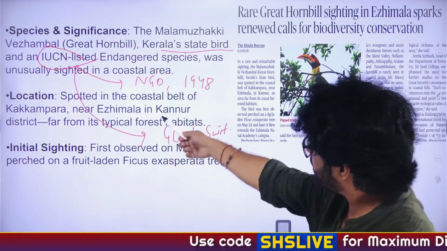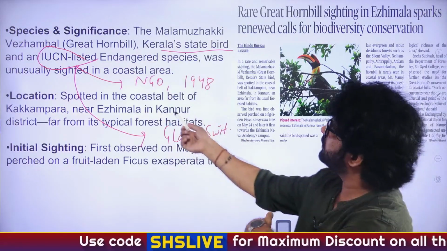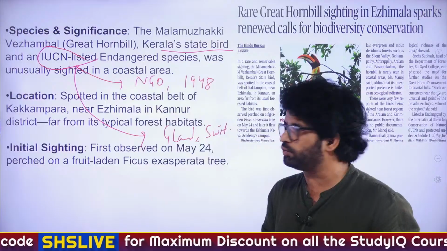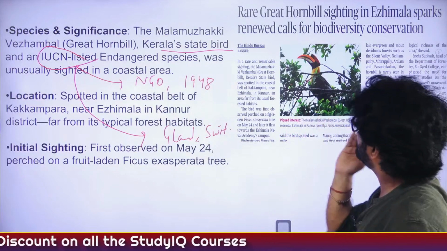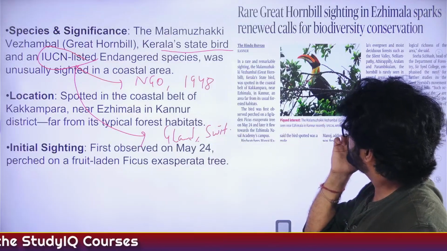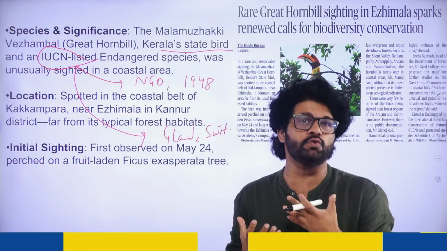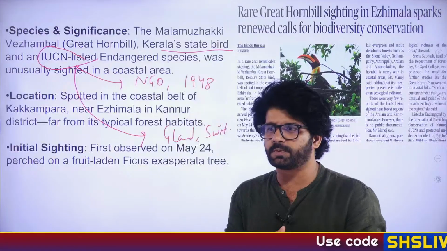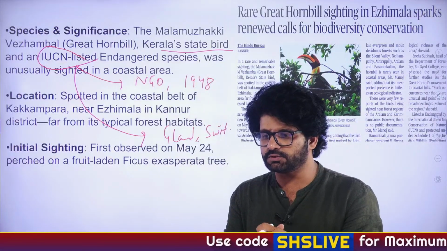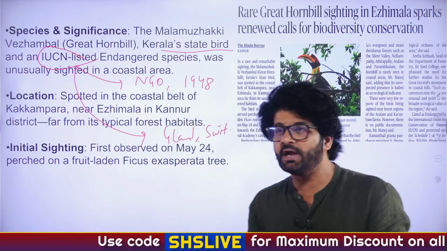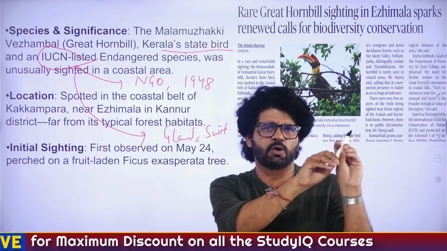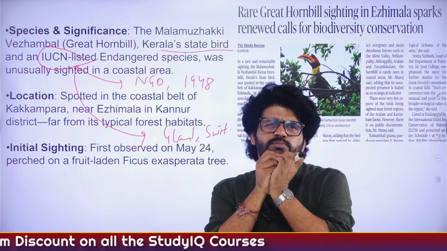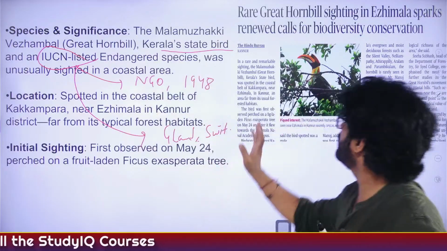The location was spotted in the coastal belt, and they are generally not found in this coastal region, and that's why it's a unique phenomenon. First observed on May 24. Again, you can read this. They are birds which feed on fruits. There is a word specifically used for birds who feed mainly on fruits. It doesn't mean they will not eat small insects. They sometimes eat small animals, mammals, but generally feed on fruits.